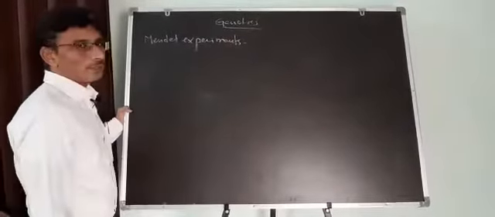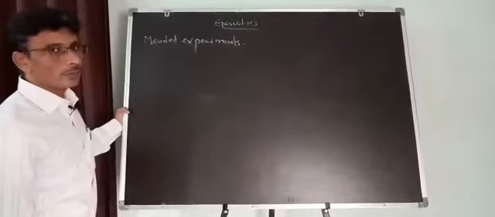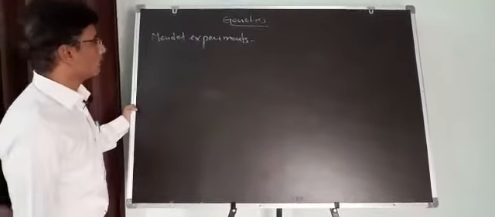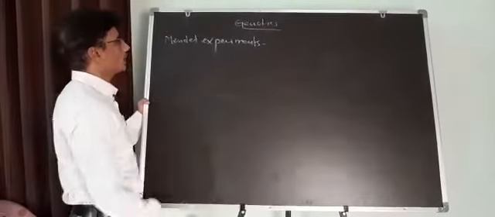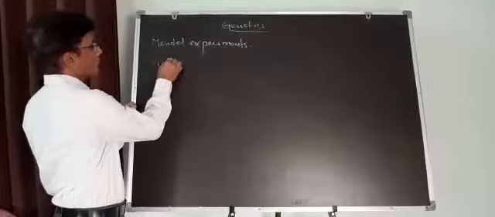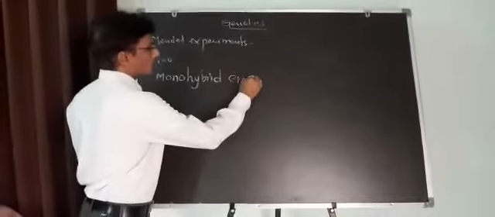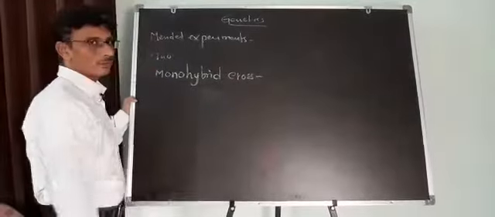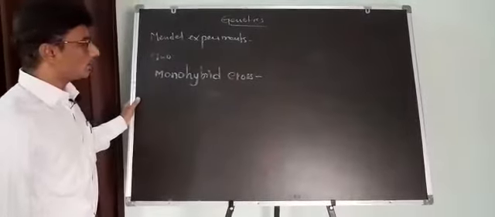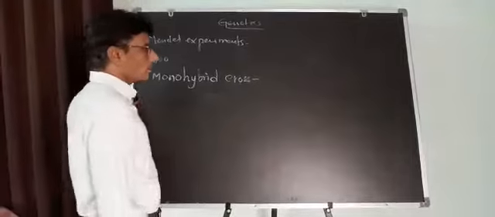From the NEET point of view, we have to discuss thoroughly the two important Mendel experiments. The first one is the monohybrid cross, or inheritance of a single gene.